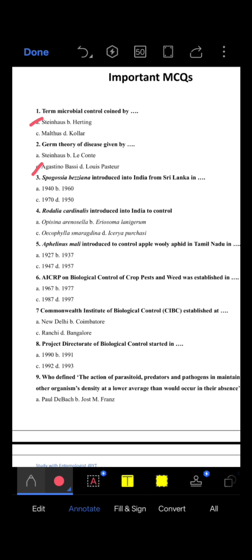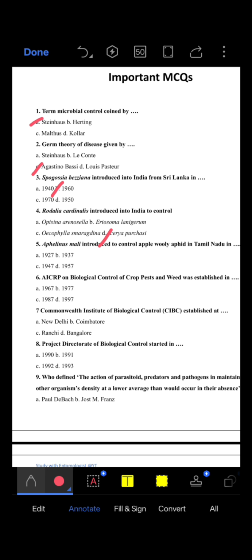Question third, Beauveria bassiana was introduced into India from Sri Lanka in the year 1950. Fourth question, Rodolia cardinalis introduced into India to control? Sorry, the correct option is 1960. So fourth question, Rodolia cardinalis introduced into India to control Icerya purchasi.